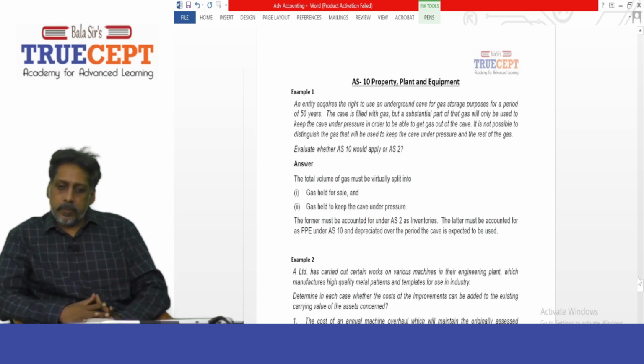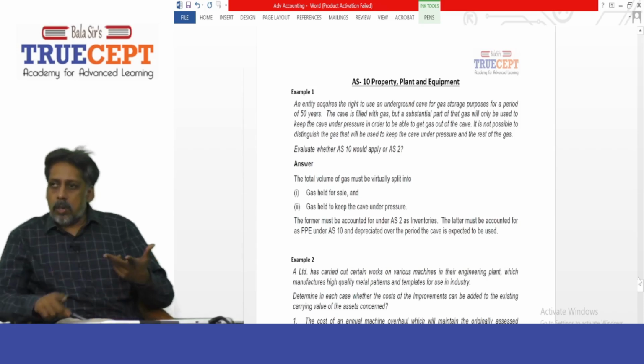The total volume of gas must be virtually split into number 1, gas held for sale, and number 2, gas held to keep the cave under pressure. You saw that the total volume of gas in the cave should be split into 2 parts.